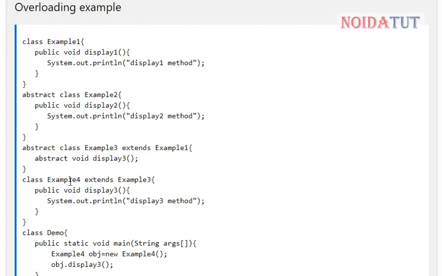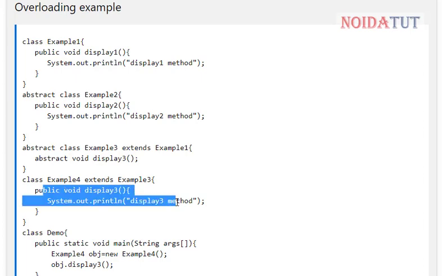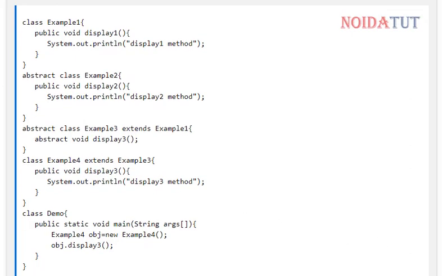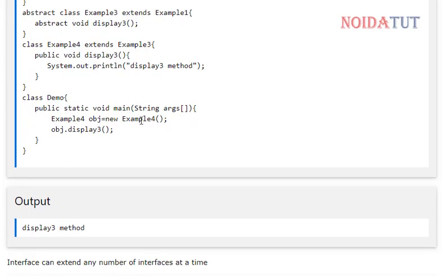We have another concrete, regular class example 4, which is extending, or inheriting, example 3. In this we have another function display. In our main function, you can see that we have a class demo and then a main function. In this we have created an object of example 4, and then we are calling the functions and displaying the output.